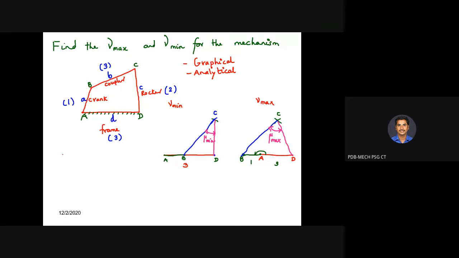So how to proceed with the analytical approach? We need to write the cosine law. For the first case we need to write the cosine law. So how to write the cosine law? First of all, tell me what type of mechanism it is. Crank rocker mechanism, sir. First you need to check the condition and then tell. So what is the condition? What is the rule we are going to use for checking that?